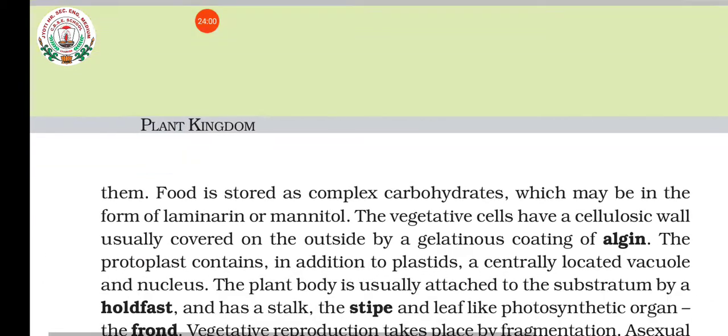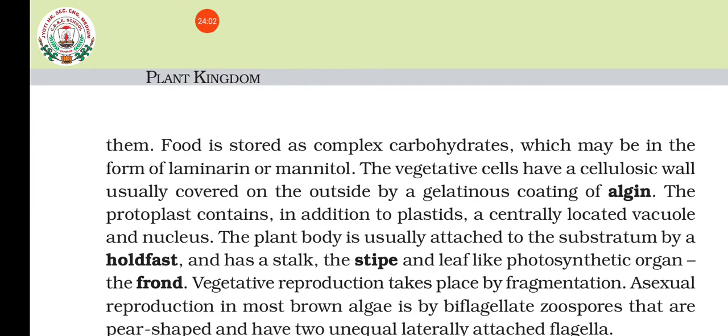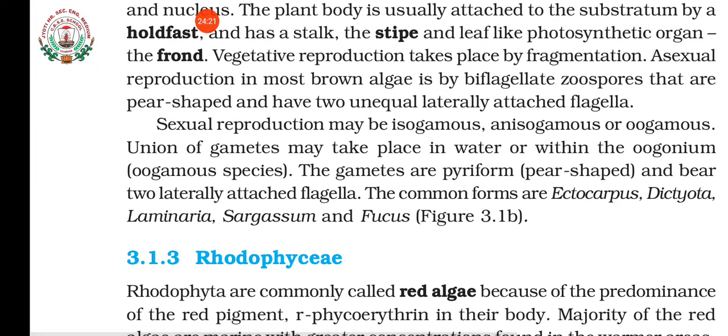Okay, then food is reserved in the form of laminarin and mannitol. Cell wall is having what? A gelatinous coating of algin. Okay, then the plant body in some forms is differentiated into holdfast, stipe and frond, isn't it?